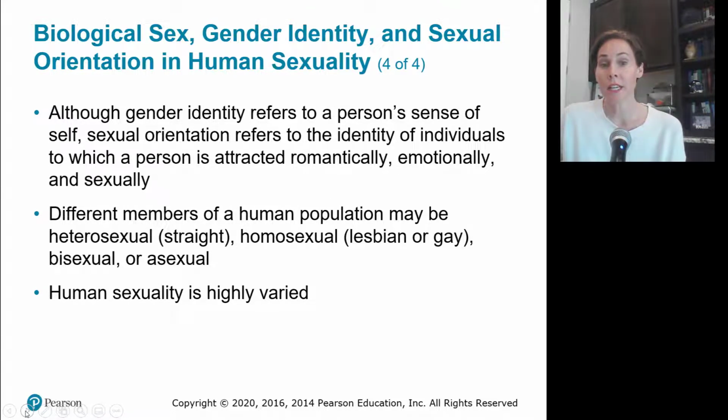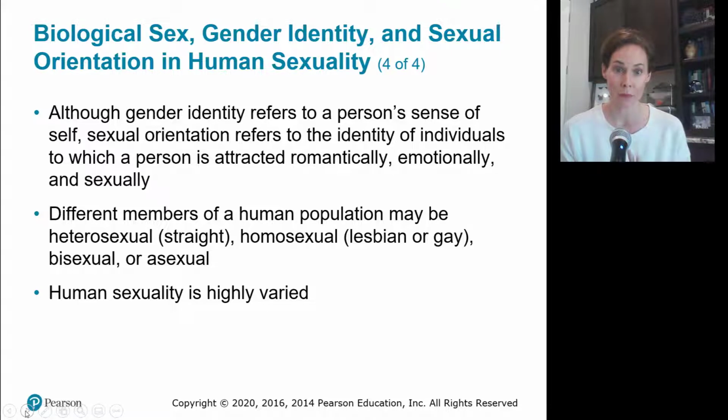Gender identity is different from biological sex, and it is also different from sexual orientation. Sexual orientation happens regardless of what your gender identity is. The terms are heterosexual, homosexual, bisexual, or asexual. Hetero means different, so you like someone of a different sex than you are.